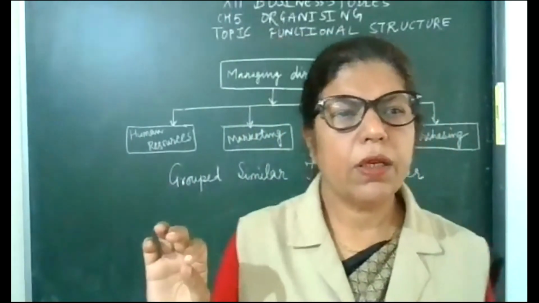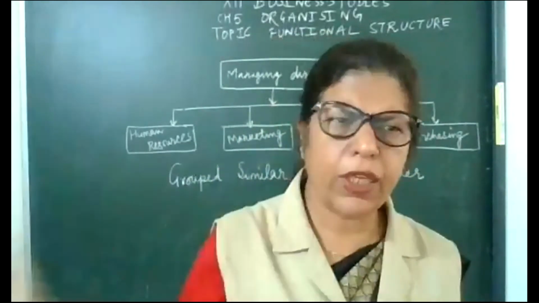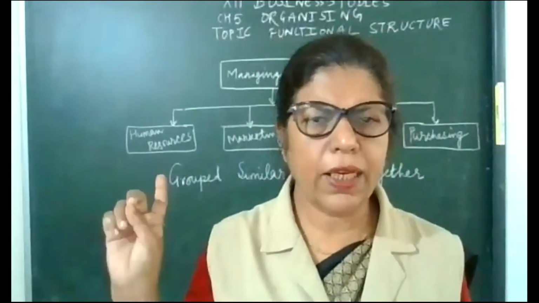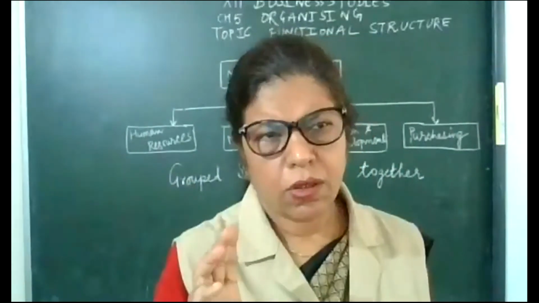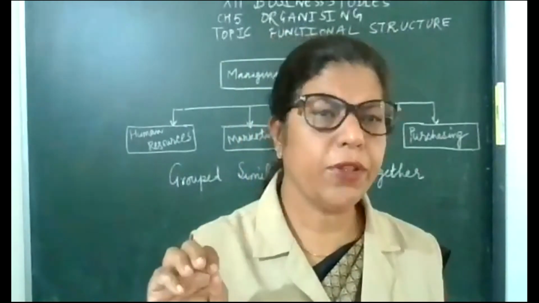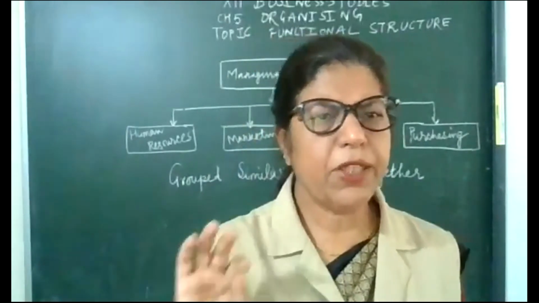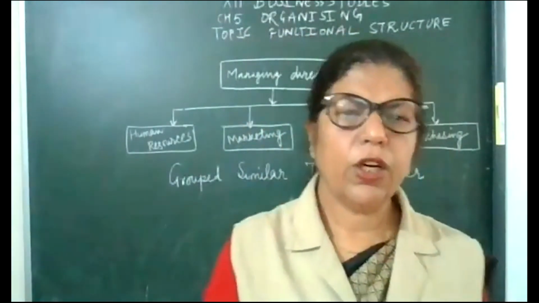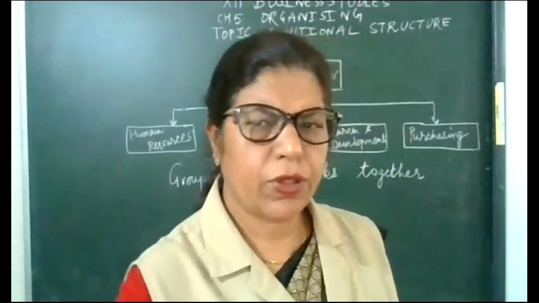If the company is manufacturing various types of products, then functional structure is not suitable. Then divisional structure will be suitable, which I will explain to you also. Okay, so today we completed the functional structure of the organization. You have to make the diagram.